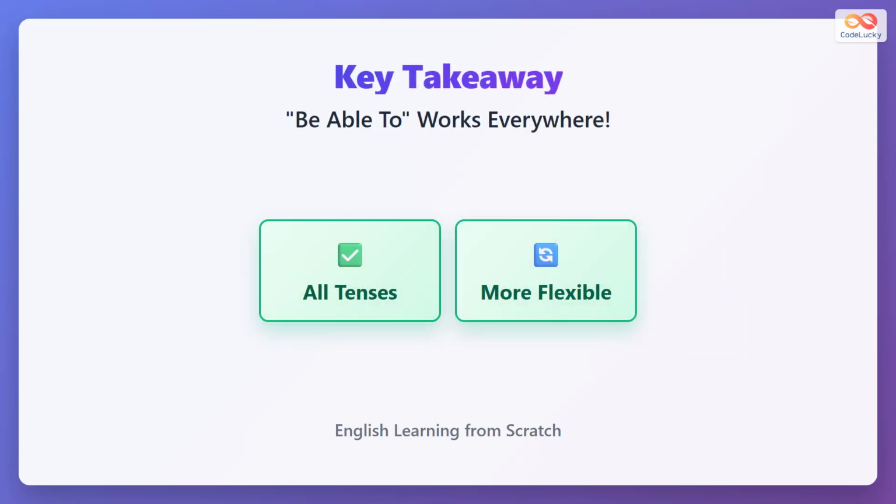Remember, be able to works in all tenses perfectly. It gives you complete flexibility that can cannot provide. Use be able to whenever you need to express ability across different times. Past, present, future, perfect tenses all work perfectly.